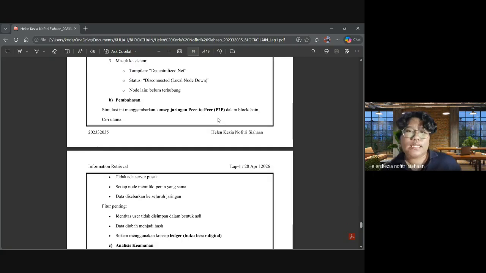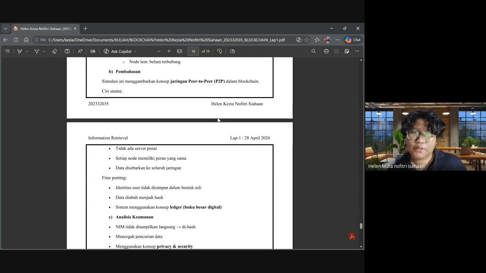The peer-to-peer network inside the blockchain has something that makes it special, maybe. It doesn't have one server, and all of the nodes have the same tasks to do, and the data will be shared to all of the nodes.